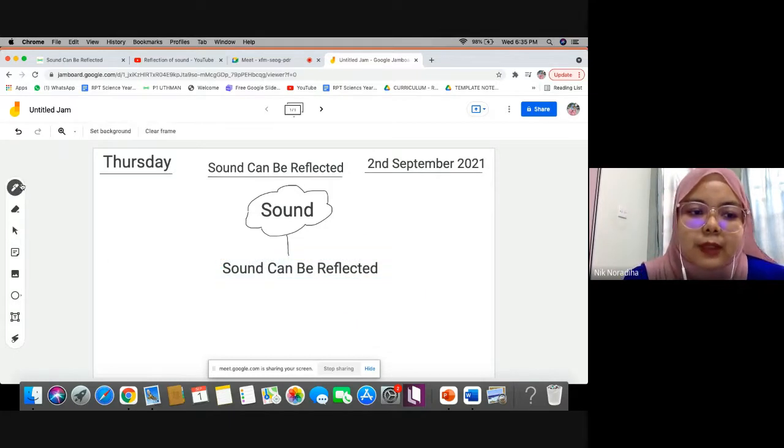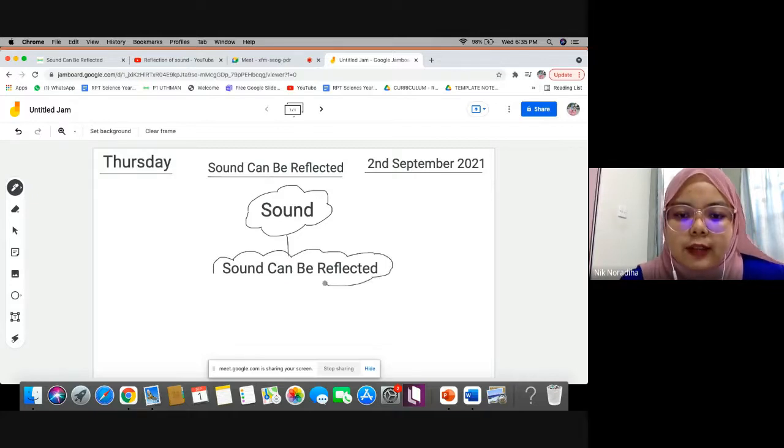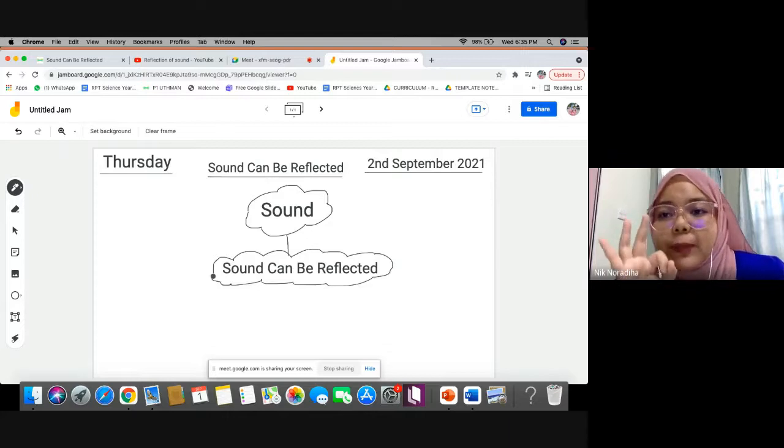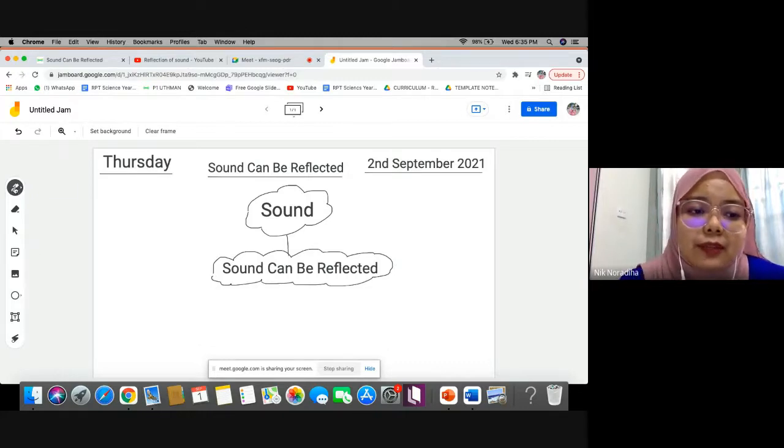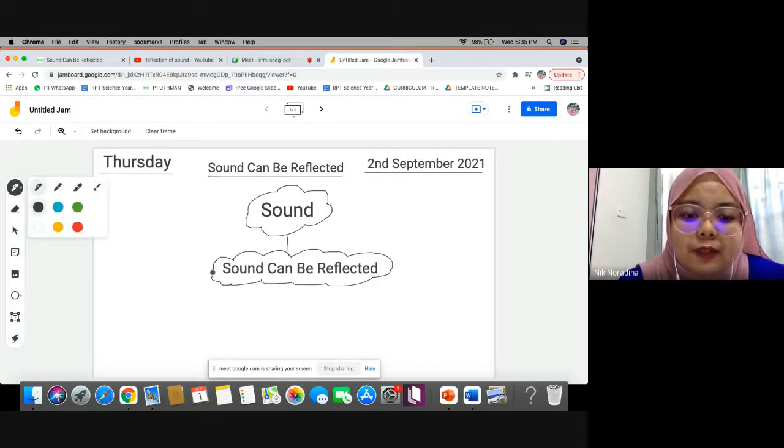Okay, sound can be reflected. This is what we are learning about in our science class today. So what are the three phenomena that teacher showed you just now about sound can be reflected? The first one. What is the first one just now?